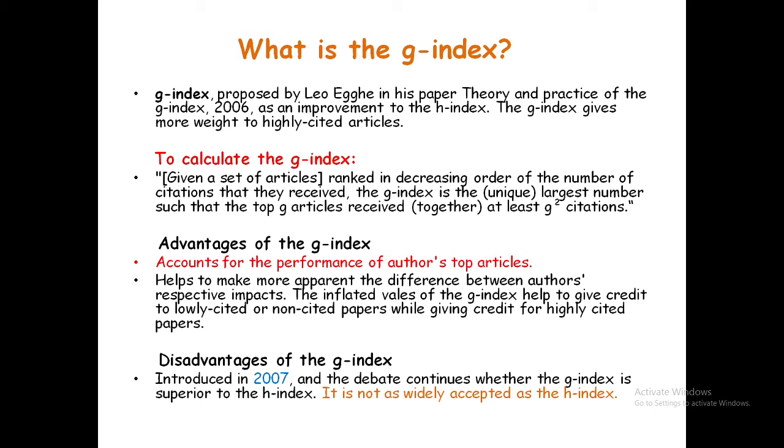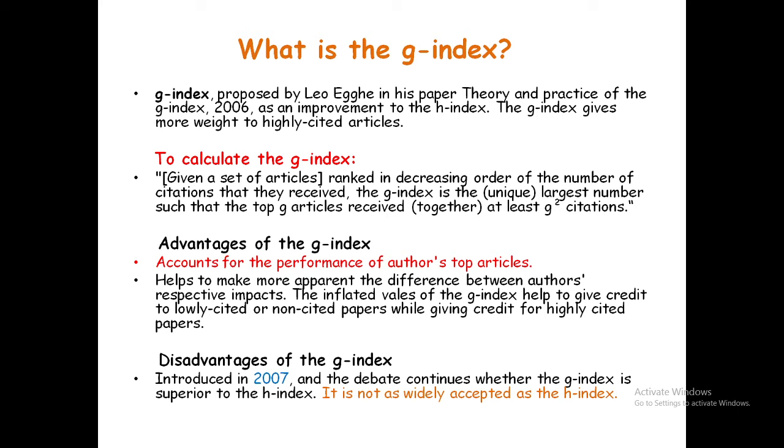To calculate it, given a set of articles ranked in decreasing order of the number of citations they received, the G index is the largest number such that the top G articles received at least G square citations. Very important.